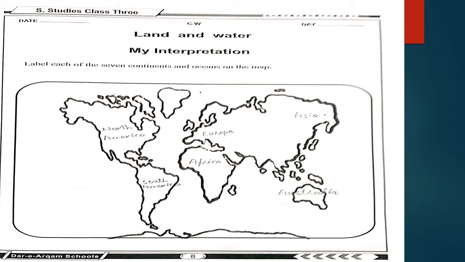Okay students, this is page number 8. As you can see, the statement is label each of the 7 continents and the oceans on the map. As we read about oceans and the continents in the reading book, and before this we have discussed that on page number 7 of the workbook all the oceans and the continents are mentioned there. So you can write continent and ocean names on page number 8 with the help of page number 7.